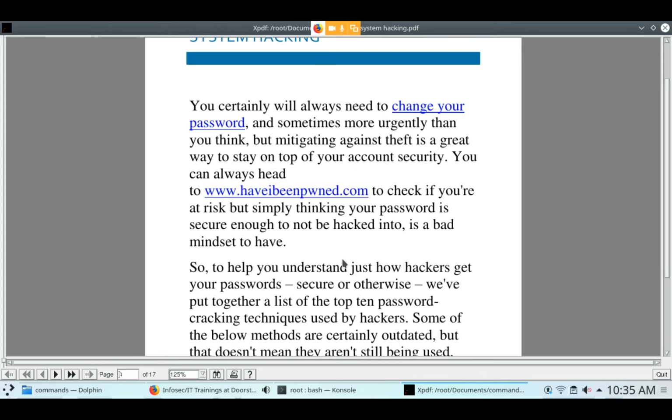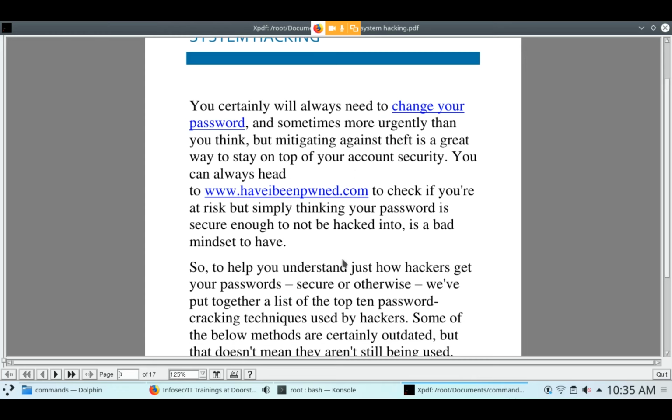So I am suggesting you use a very strong password, a combination of letters, capital letters, numbers, and special characters. Then if any hacker steals your SAM file or system file, they can't crack your password.